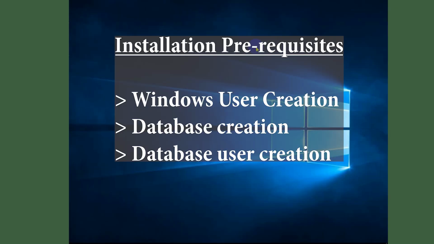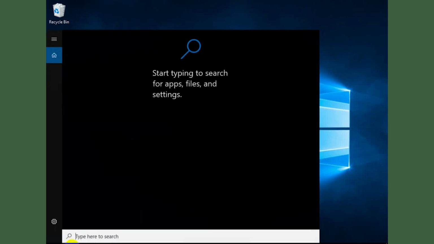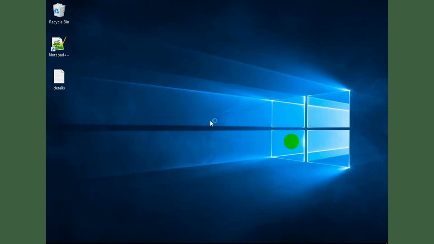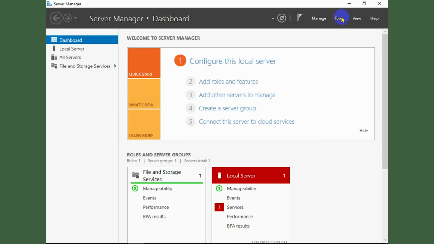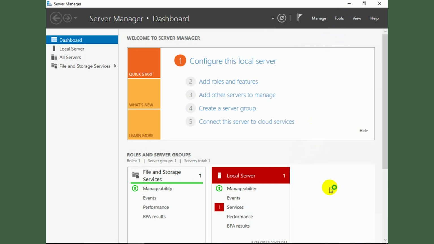In order to ensure the smooth installation, let's look at the last few steps of the installation prerequisites, which include the creation of the Windows user, the database creation, and the creation of the database user. So the first one is to create the Windows user. In order to create one, we can go to the server manager and open the computer management, where we have the list of all the users created.